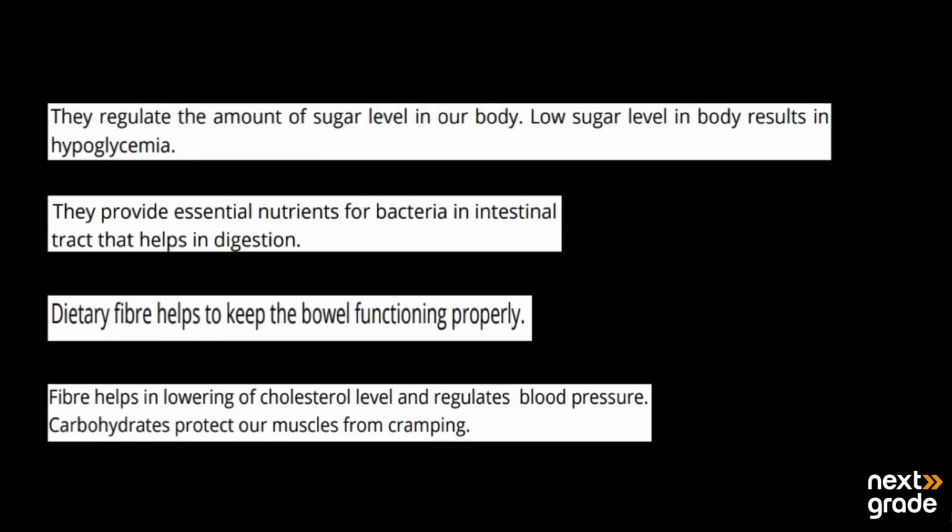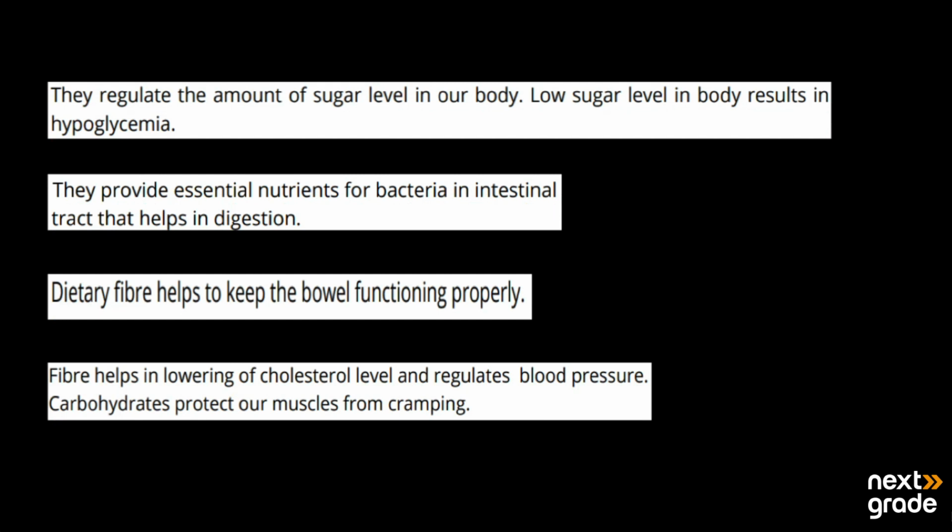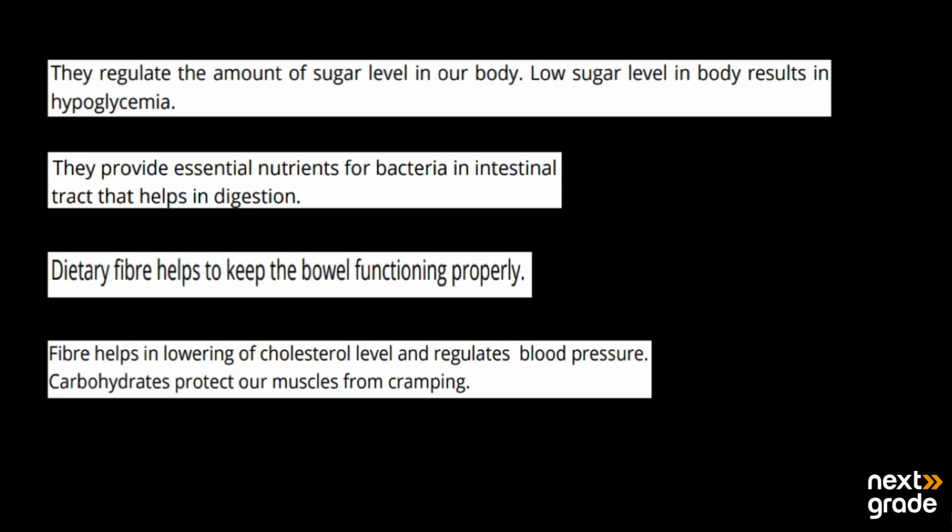After that, we have many functions of the different carbohydrates. So let's have a look at it. They regulate the sugar level. How much sugar is present in our body can be measured, as glucose provides the sugar. A low sugar level in our body results in hypoglycemia. On the other hand, if one has a high sugar level, then one may have diabetes.